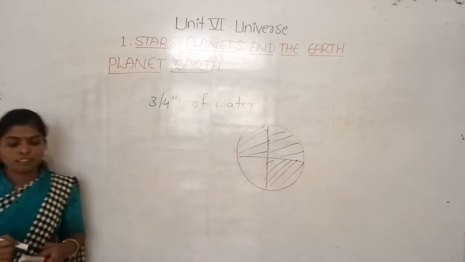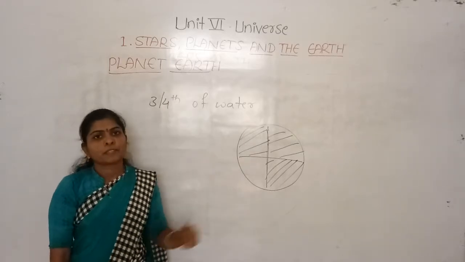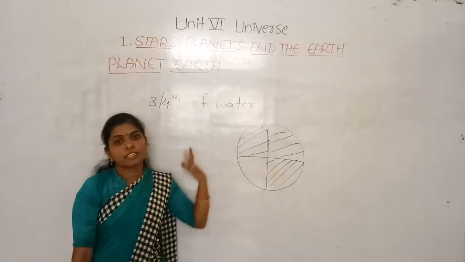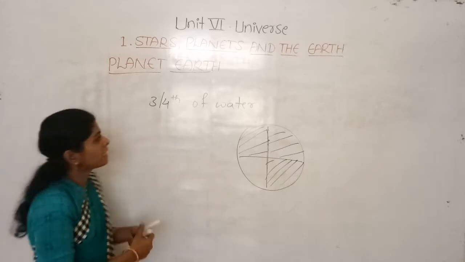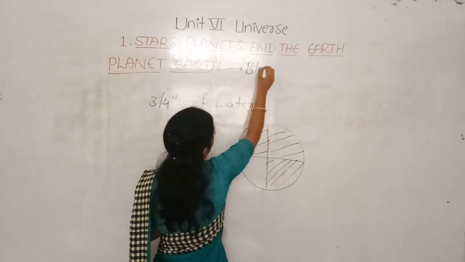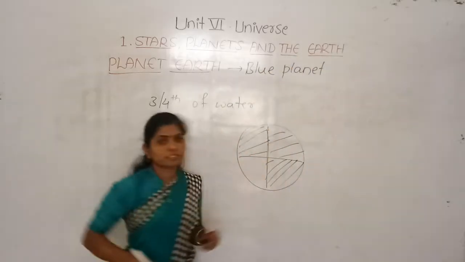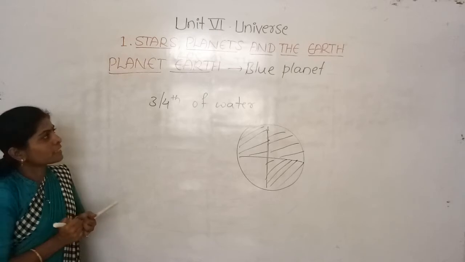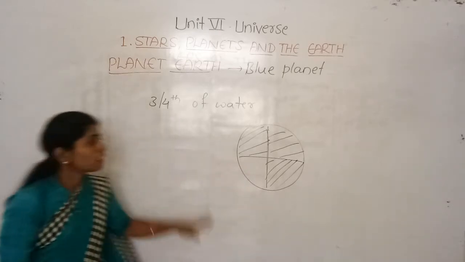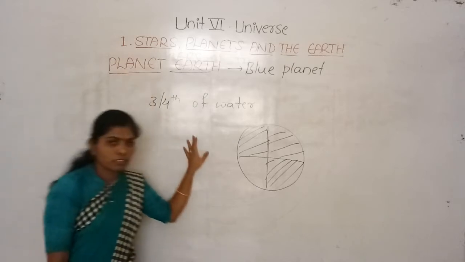That is the reason that when we observe the Earth from space, it looks blue in color, and that is the reason we call our Earth the blue planet. Yes, we call Earth the blue planet because 3/4 of the Earth is made of water.